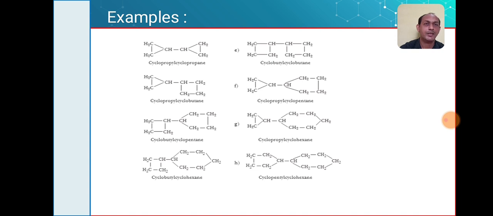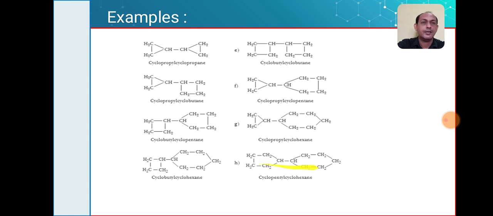So what will be the name? Cyclopropylcyclohexane. Okay, right. Then next, this structure: this ring contains 4 carbons while this ring contains 6 carbons. So what will be the name? Cyclobutylcyclohexane. Okay, very simple.